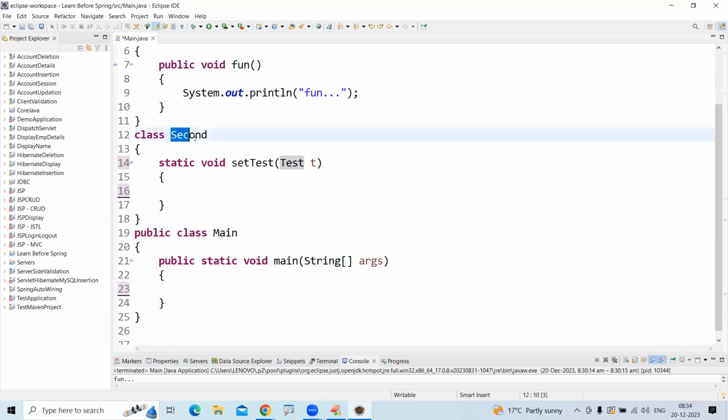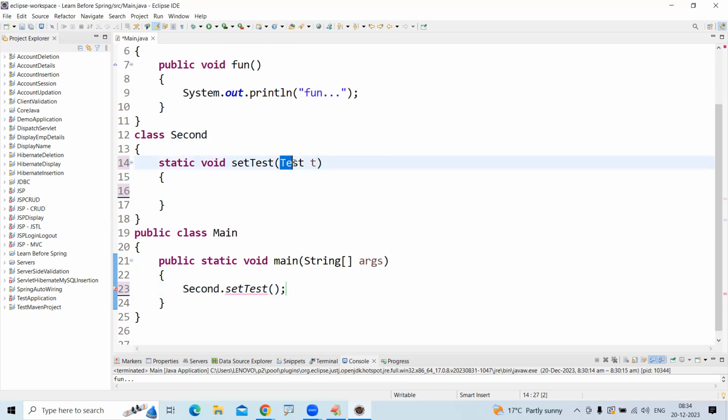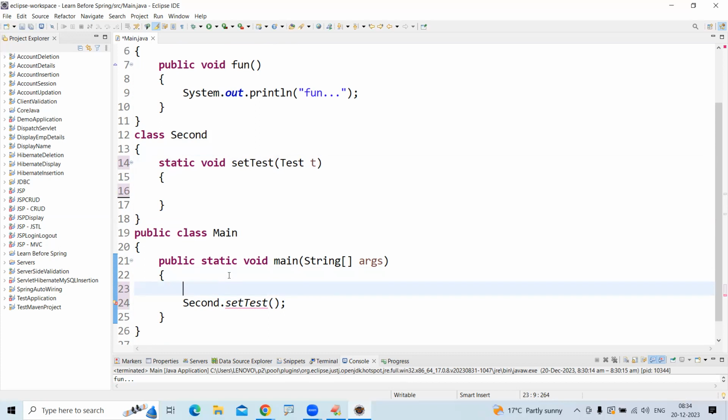So whenever you are calling this set test method, it is a static method, so we are accessing it using the class name, Second dot set test. You need to pass the test value, but test is an interface, same story. Can you create an object for test directly? New test, is that possible?